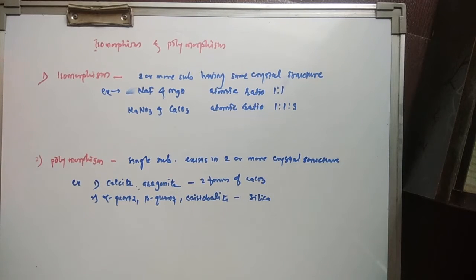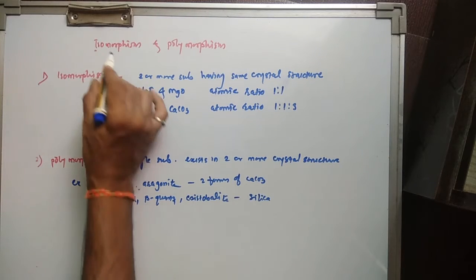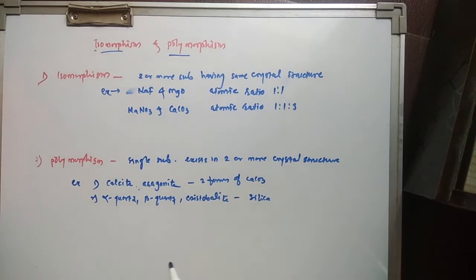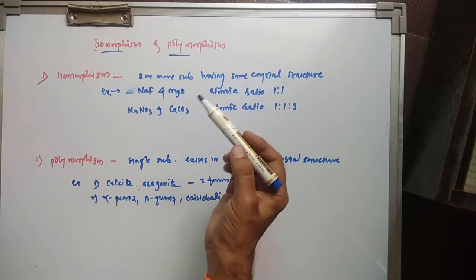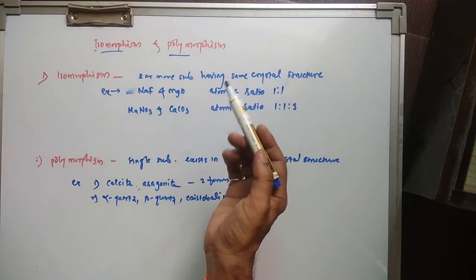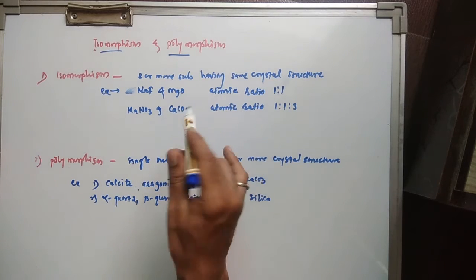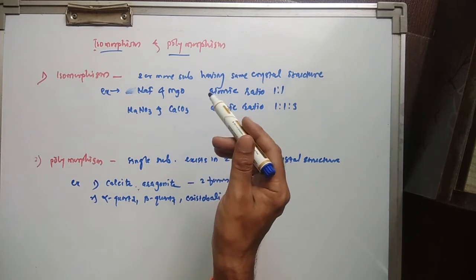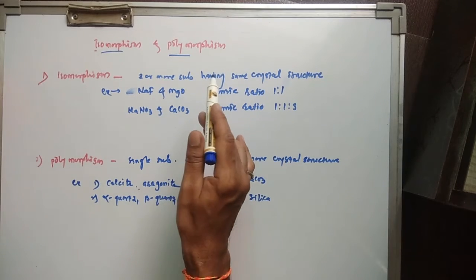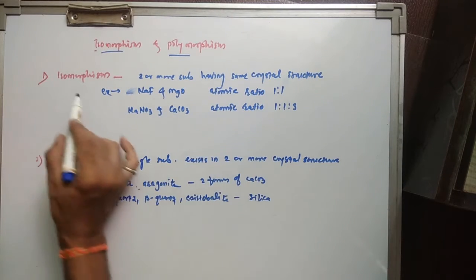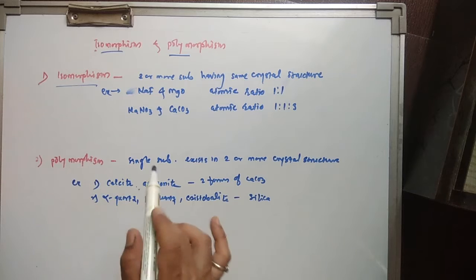Let us see isomorphism and polymorphism. The similarity and dissimilarity of the crystal structure in different solids is explained in terms of isomorphism and polymorphism. Now, what is isomorphism?